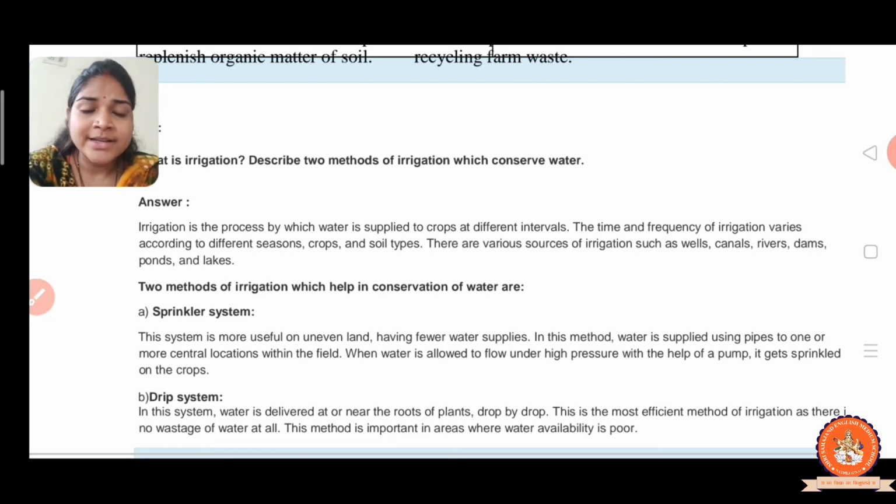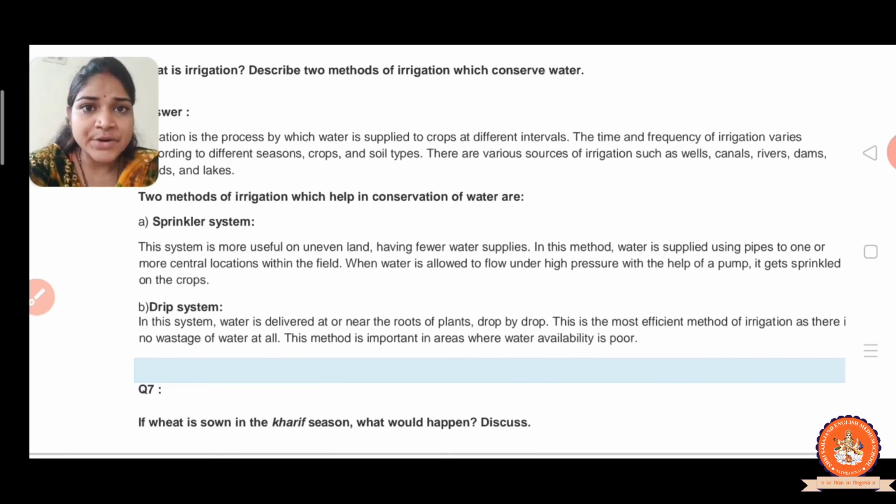So the various sources of irrigation are wells, canals, rivers, dams, ponds and lakes. So first we write the definition and then the water sources, right? After that the two methods, which are the sprinkler system and drip irrigation system.